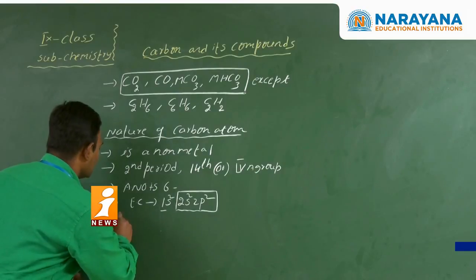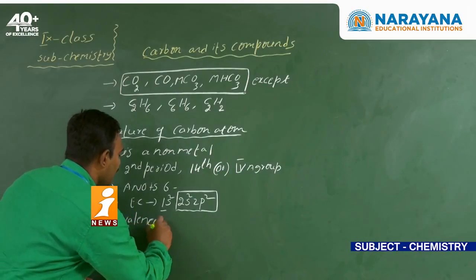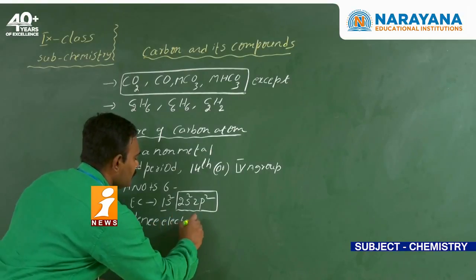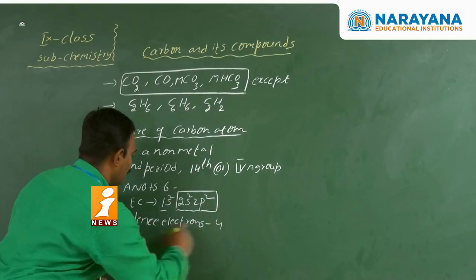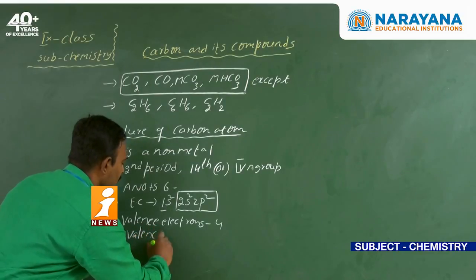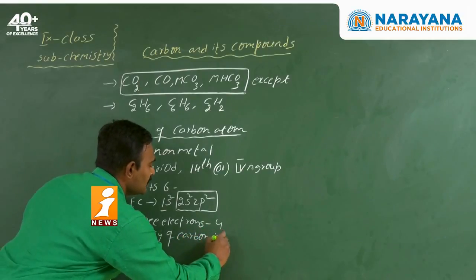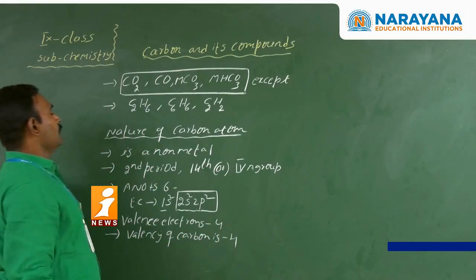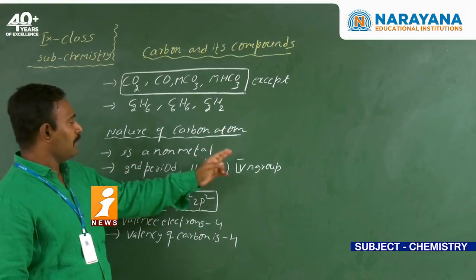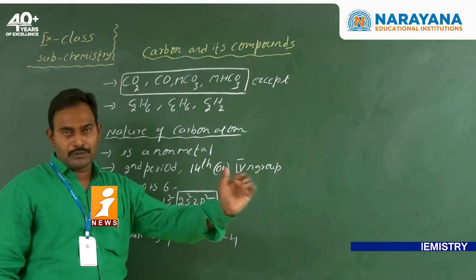How many valence electrons are there? 4. What is the valency of carbon? 4. Once again, carbon is a non-metal. It belongs to the second period and 14th or 4th A group.